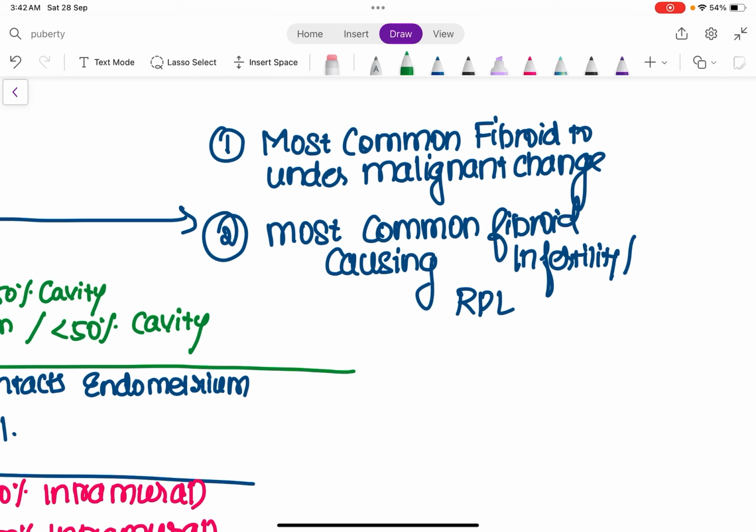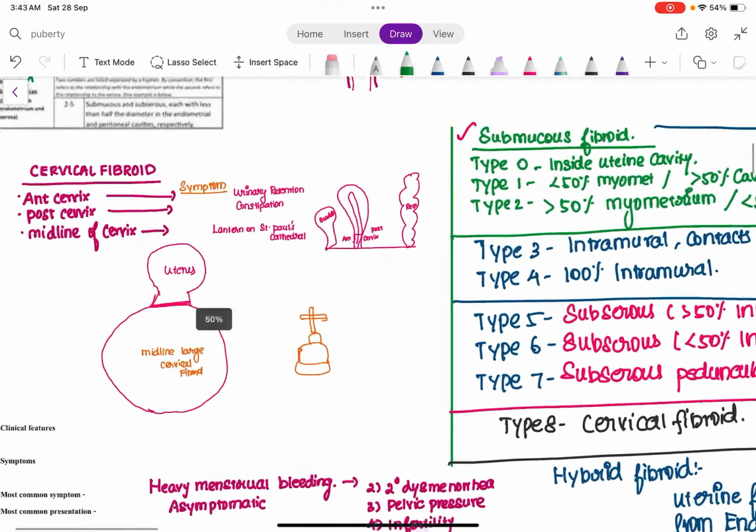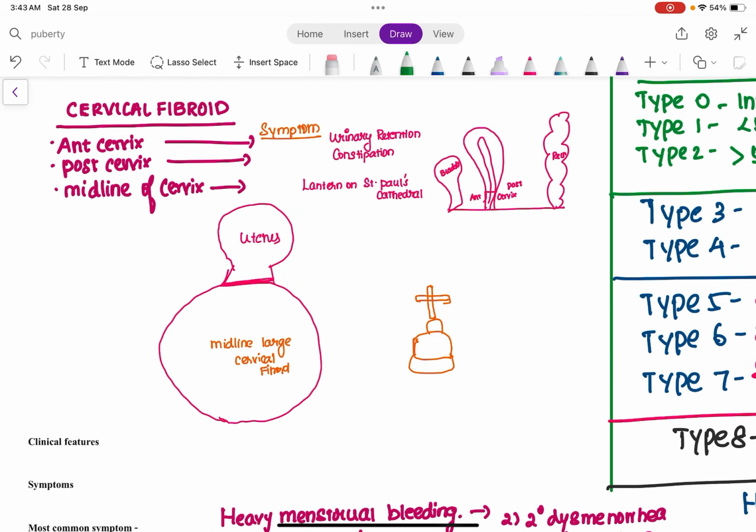So why does it cause recurrent pregnancy loss and infertility? We all know that submucous fibroid is situated in the intracavity or the endometrium of the uterus. Since it is situated in the endometrium, and every pregnancy has to get implanted in the endometrium, if the fibroid is going to interfere with the implantation or with the growing fetus, it is going to cause either recurrent pregnancy loss or infertility. So because of that reason, the most common fibroid to cause infertility or recurrent pregnancy loss is the submucous fibroid, and the most common fibroid to undergo malignant change is also submucous fibroid. Is that clear? Okay.